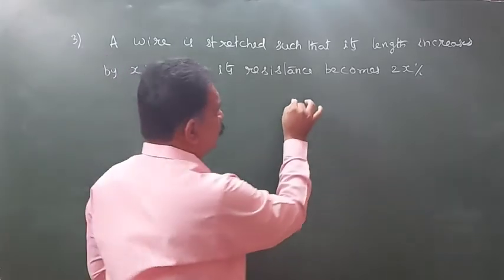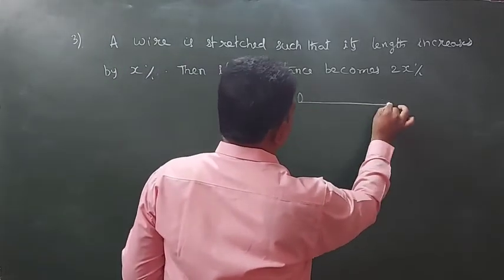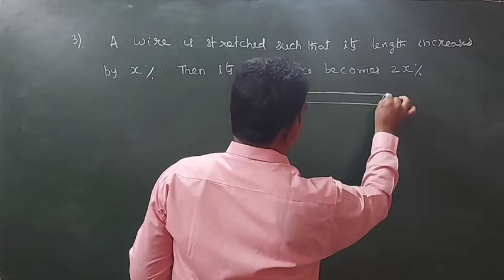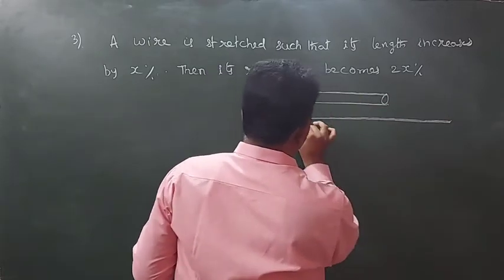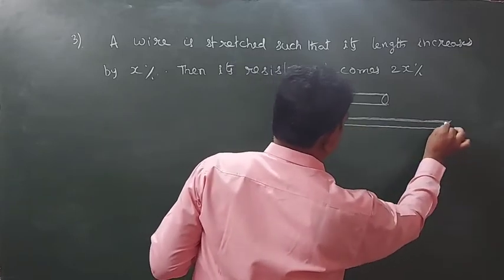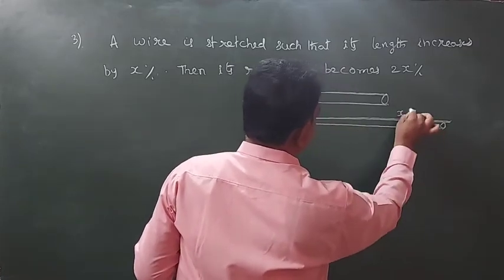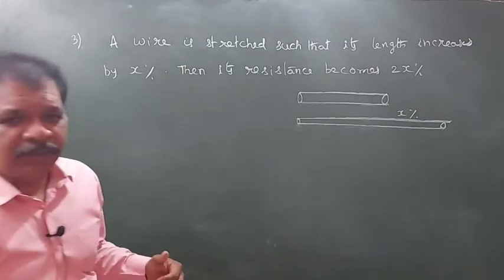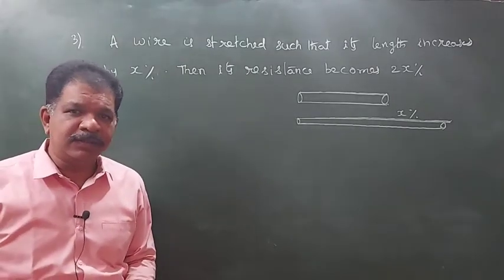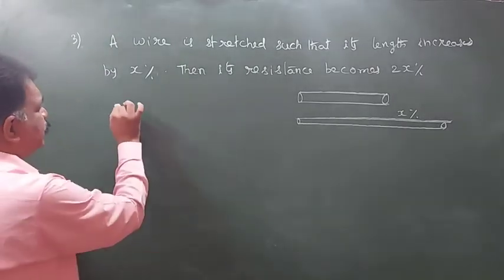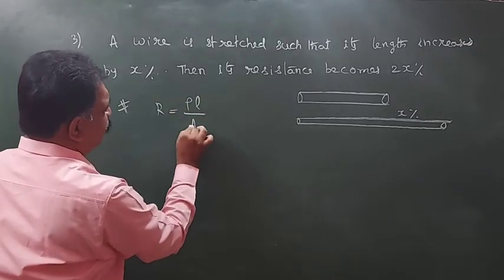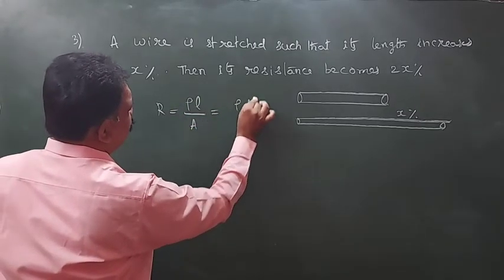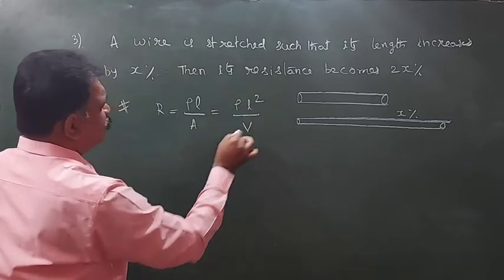That is the question. So here there is a wire. Then its length is increased by x%. What is the percentage increase in the resistance? How did that come? R is equal to rho L by A. We will write rho L square by volume.